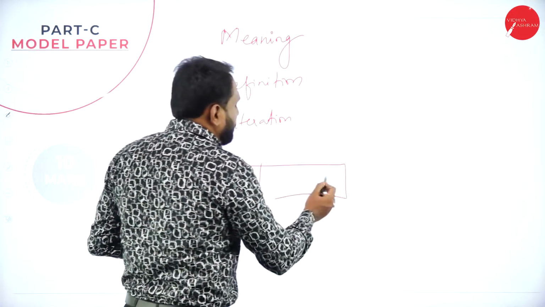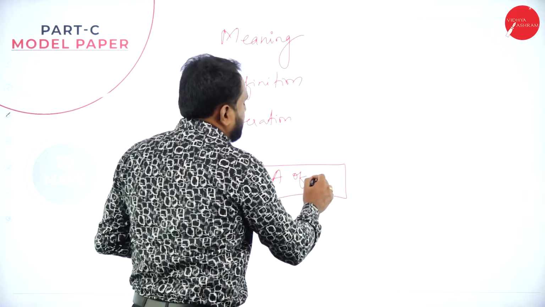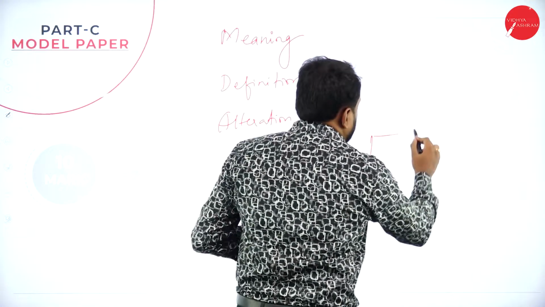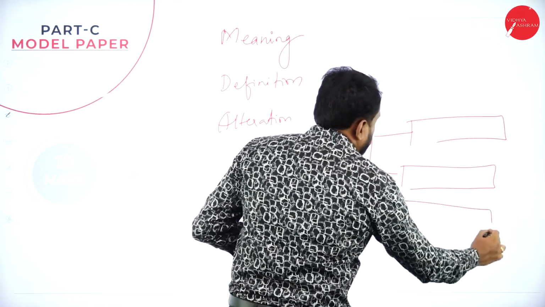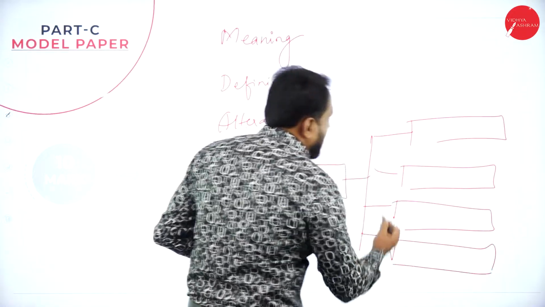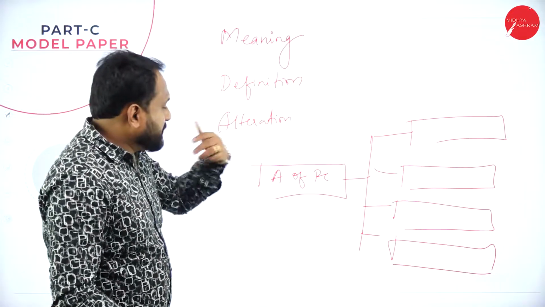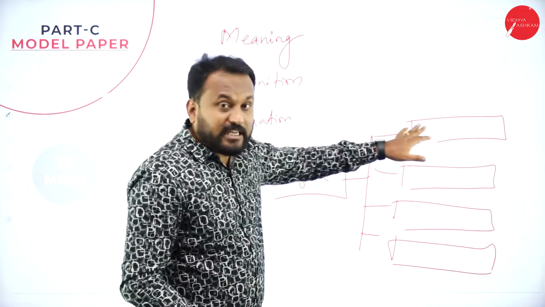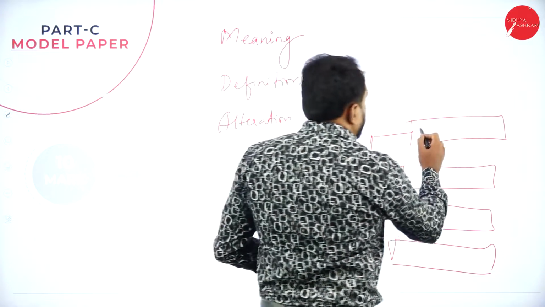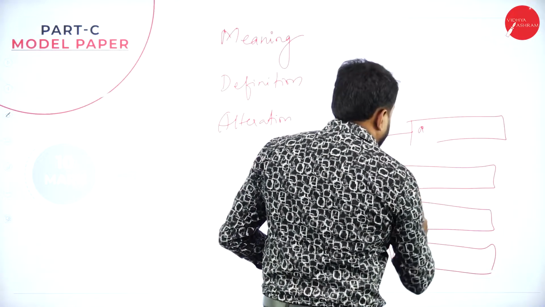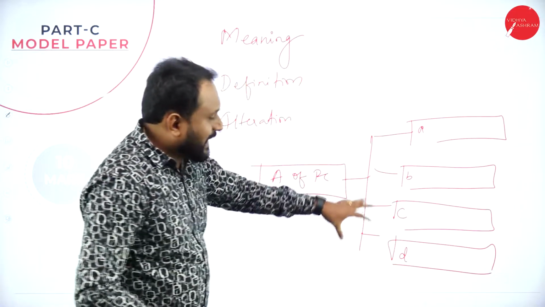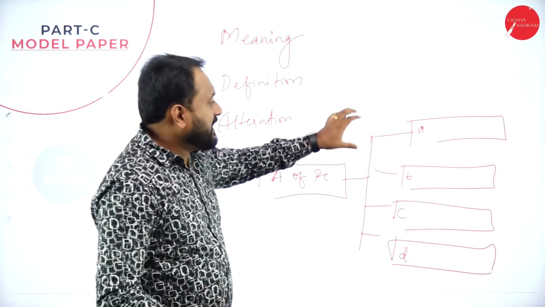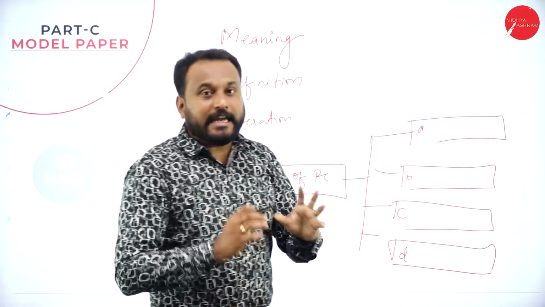You can write it in the flowchart saying alteration of public company. Now you have the first point here, the second point, the third point, the fourth point, and it continues. Now the next page, what you do is you start explaining each one of them, give them the sub point saying that A, B, C, D, like that. You start giving the sub point and start explaining each and every point in depth.